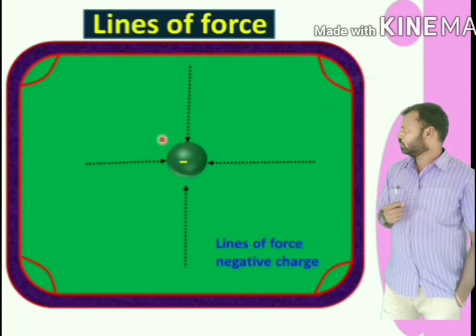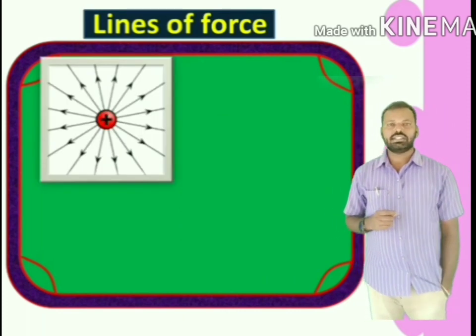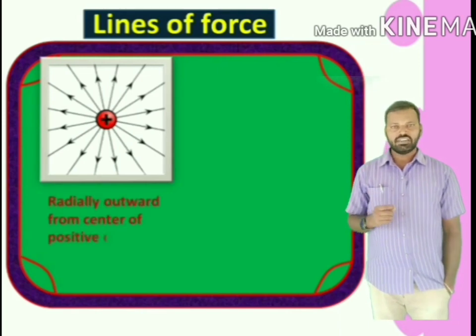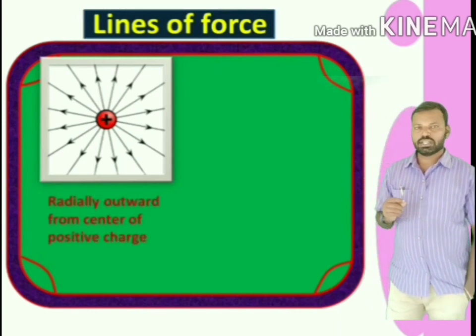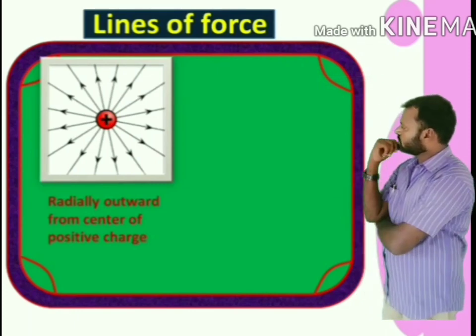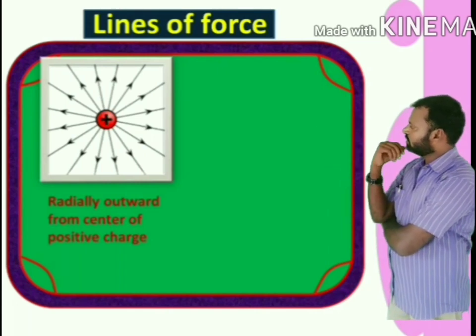The electric lines of force of a positive charge are always outward from the center. The direction of electric line of force is away from the center of the positive charge, because unit test positive charge moves away from the positive charge because of the repulsion. That's why direction is always outward from the center.